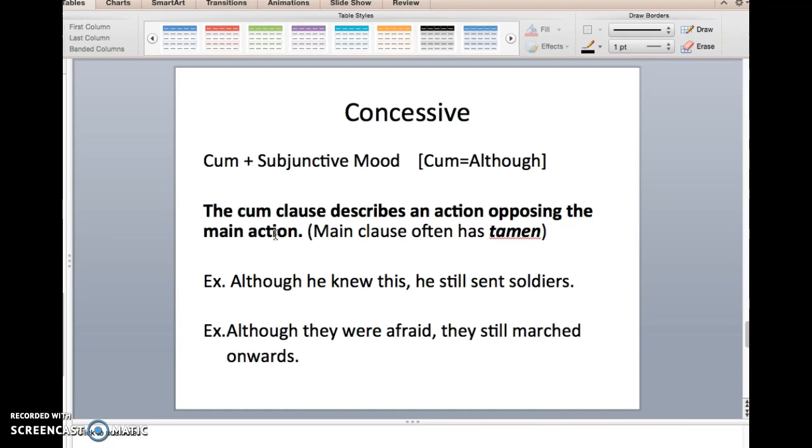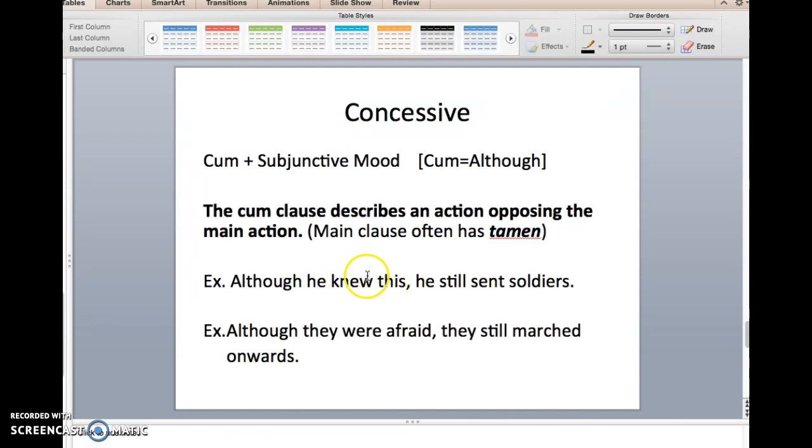No worries there. Another good way to recognize a concessive usage of cum is that the main clause will often have tamen, because tamen means still, nevertheless, just like concessive clauses in English. So I say, although I did this, I still didn't mean it. That's not a great example. I'll stick to the ones I have here. Although he knew this, he still sent soldiers.